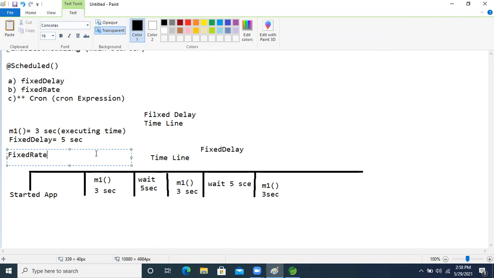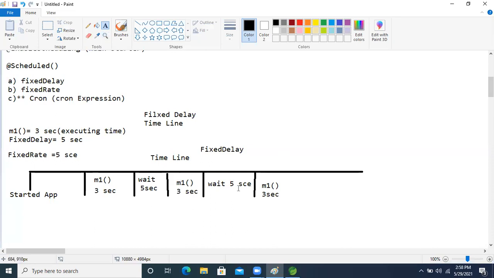This is the fixed rate. We are giving 5 seconds only. The fixed rate is 5 seconds. So in this case, what will happen now, guys? Just think about real time. Don't think it is 3 seconds only. Here the application is started, and now our container is calling the m1 method. So here, what will happen now?